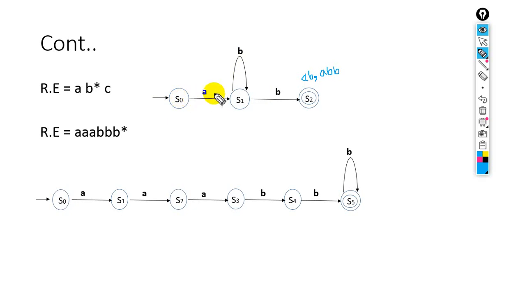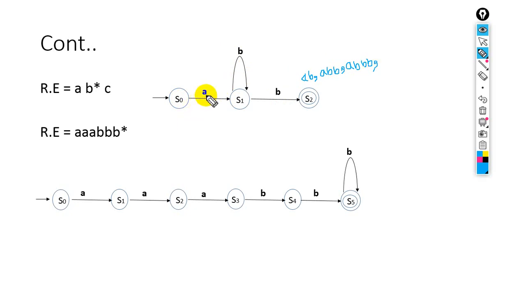Then again A, then this B will repeat two times. Look at this, A, B two times, and then this B will be combined with this, and again what will happen?